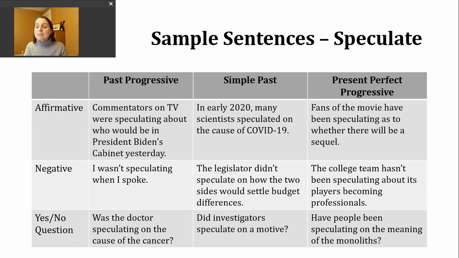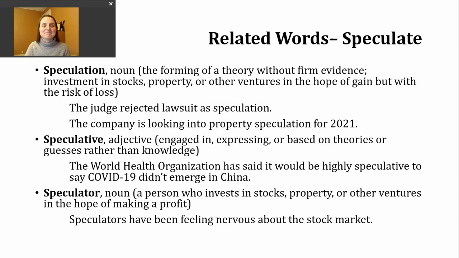Have people been speculating on the meaning of the monoliths? So this is something that also comes out of the news. You might have seen reports of these very tall, shiny objects appearing in random places like the desert here in the United States. I think there was another one in Central Europe. This is something else that's been in the news recently.